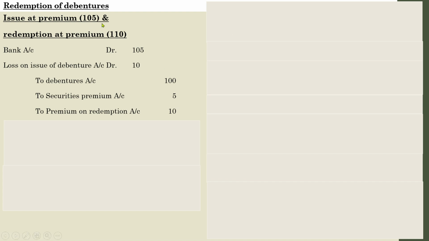Here it is issued at 105, including premium. You have to think like that. And redeemed also at premium, even higher than the issue price. So at the time of issuing, the entry will be: Bank account debit for whatever amount it was issued. Loss on issue of debentures for rupees 10.